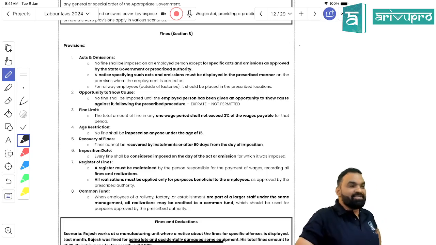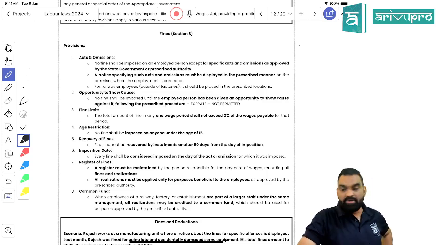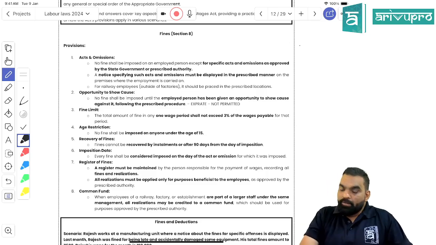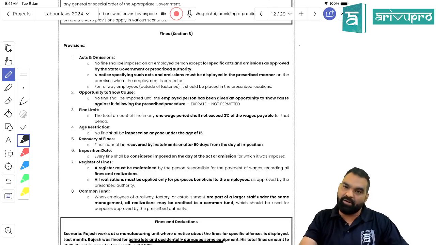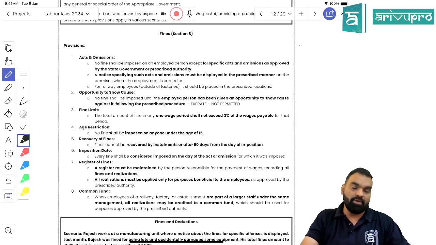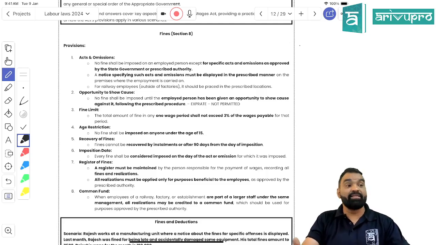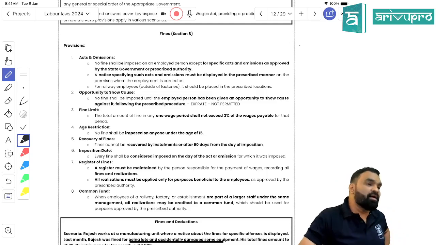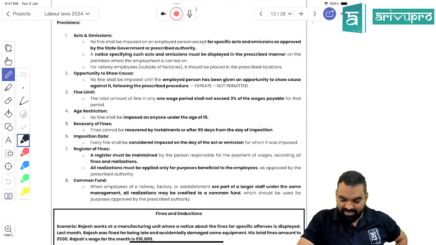So what are the rules of fine? It can be for an act or for an omission. It needs to be pre-notified in writing. A reasonable opportunity of being heard needs to be given to the employee. The maximum permissible fine can be 3% of the wages payable for the wage period. And no fine can be imposed on an employee whose age is under 15. It's not 15, it's under 15.